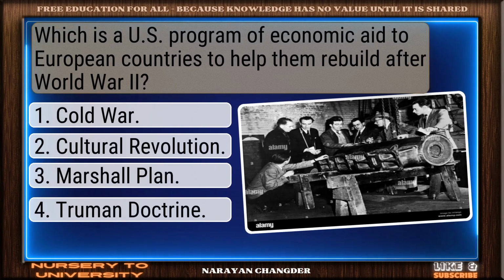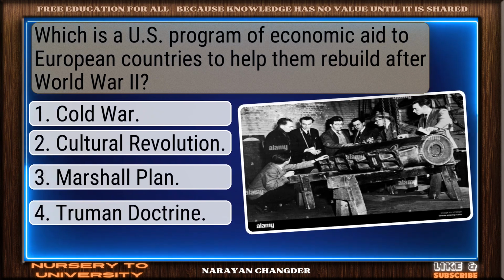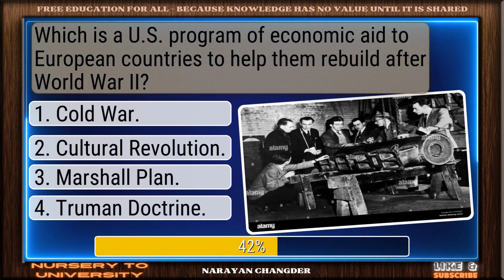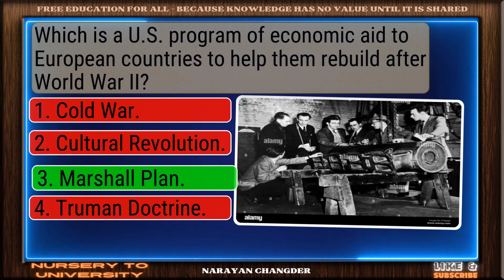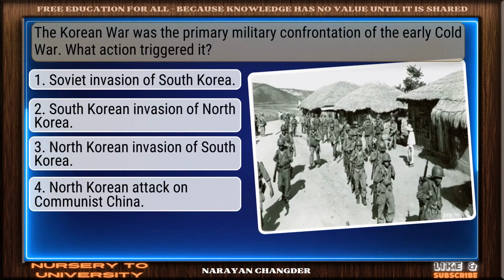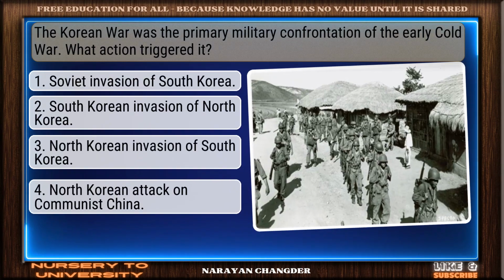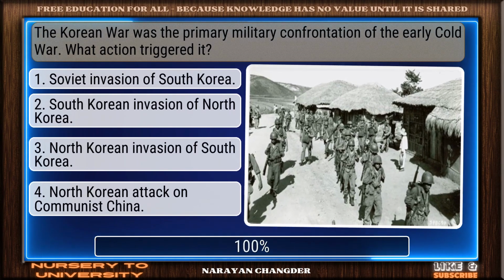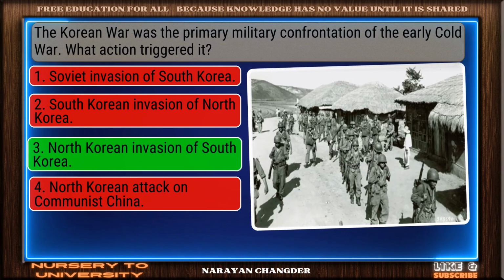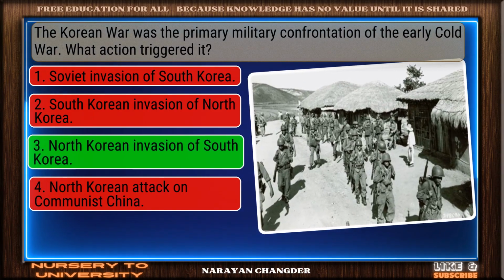Which is a U.S. program of economic aid to European countries to help them rebuild after World War II? Great job. Marshall Plan is the accurate answer. The Korean War was the primary military confrontation of the early Cold War. What action triggered it? You got it. Your choice, North Korean invasion of South Korea, is right.